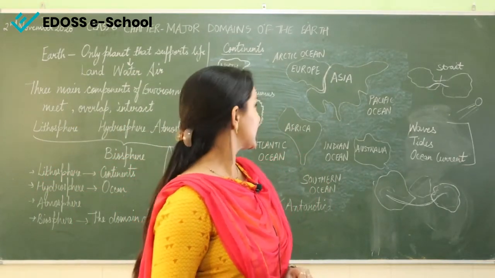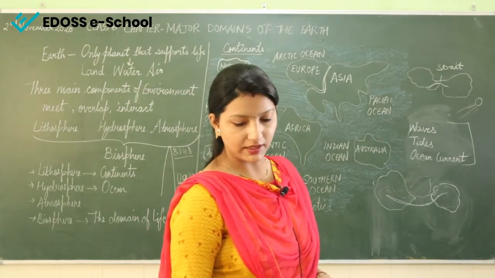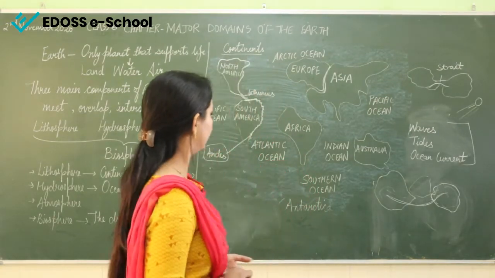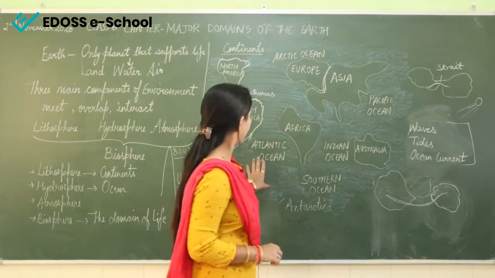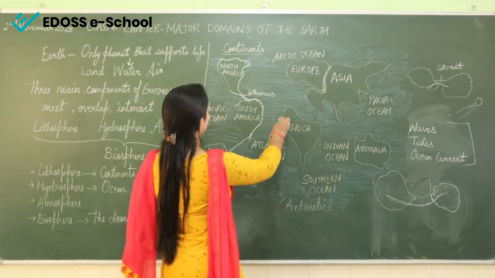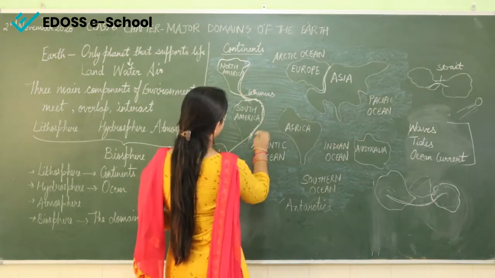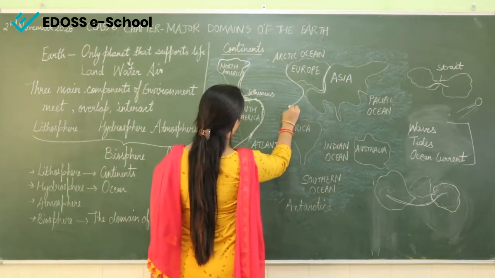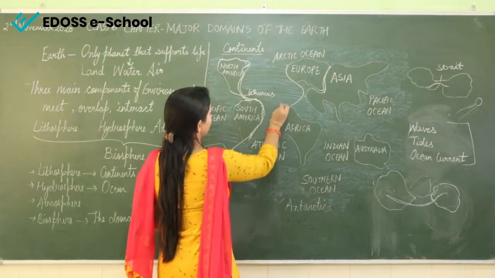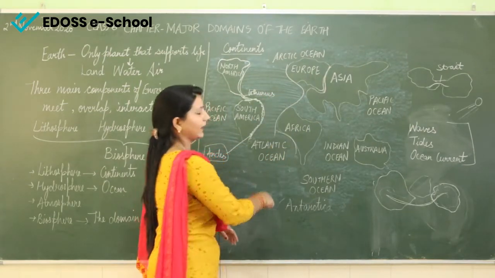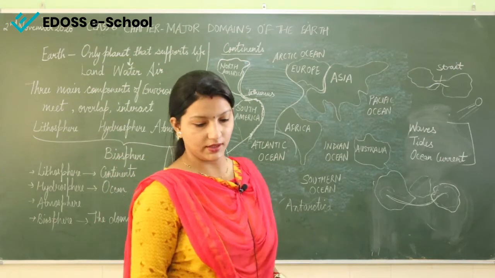Atlantic Ocean is the second largest ocean. It is S shaped. Atlantic Ocean, here you can see. The shape of this ocean is an S shape. So this S shaped ocean is the Atlantic Ocean.